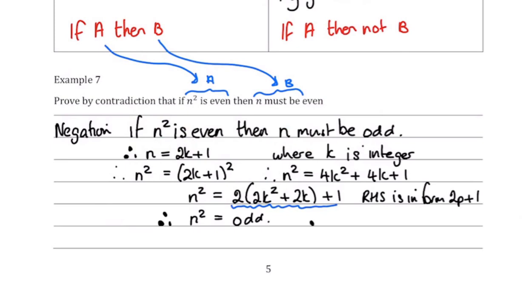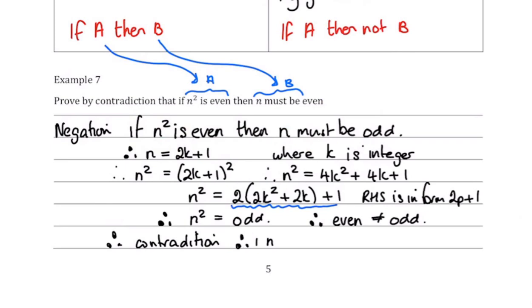Okay, therefore this is what we've got. We've got an even, which we said here, does not equal an odd, because we said at the beginning that n squared was even. If n squared is even, then n must be odd. We've got n squared being odd, so that's a contradiction. Therefore, that's a contradiction to our negation statement, so the original statement must be true. Our negation statement is not true.